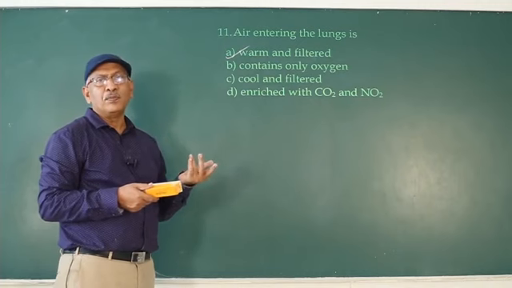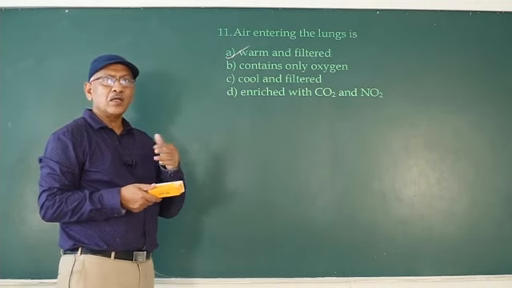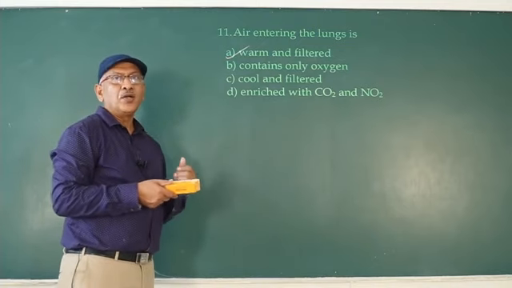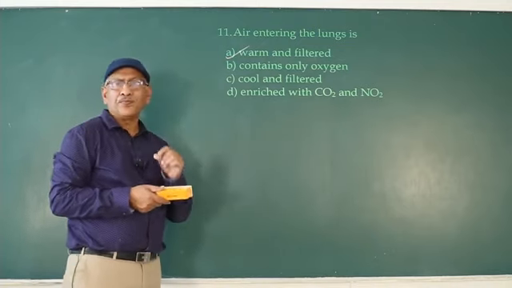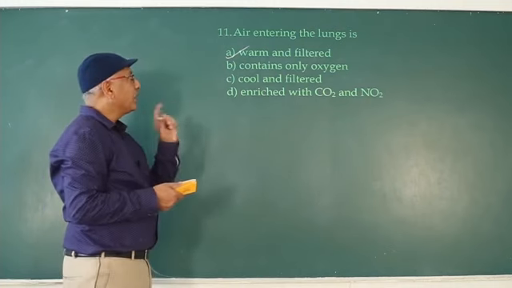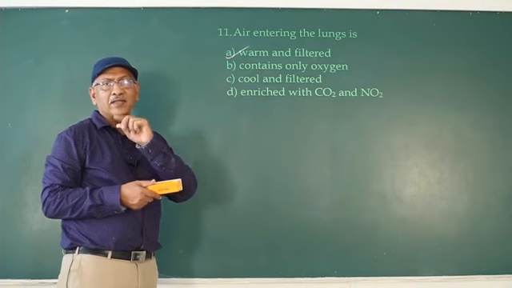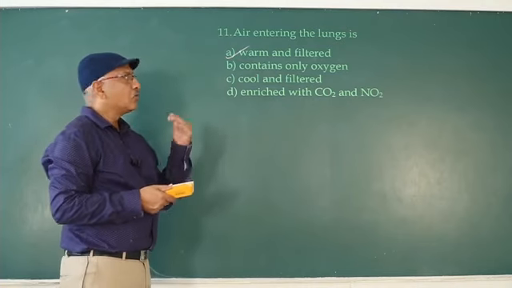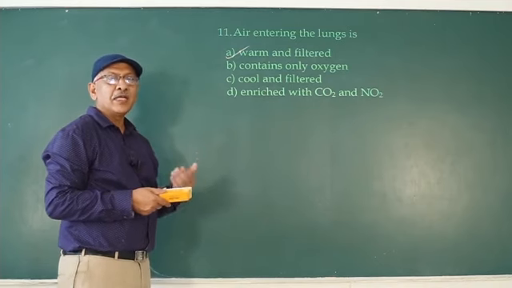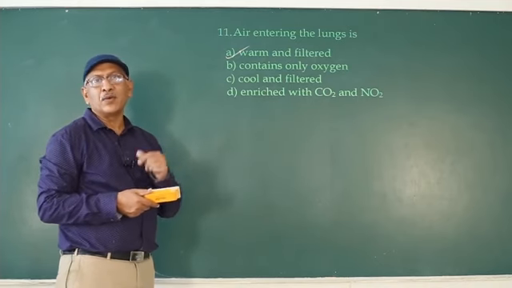It becomes warm in the conducting part. You all know the nasal chamber contains 3 parts, and the respiratory part acts as a natural air conditioner. So inhaled air becomes warm during winter and cool during summer.